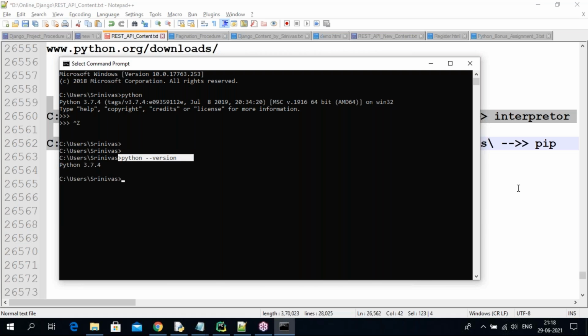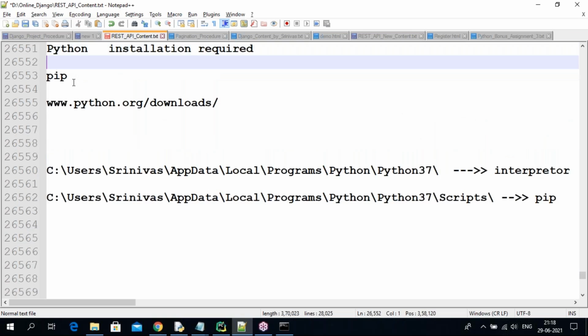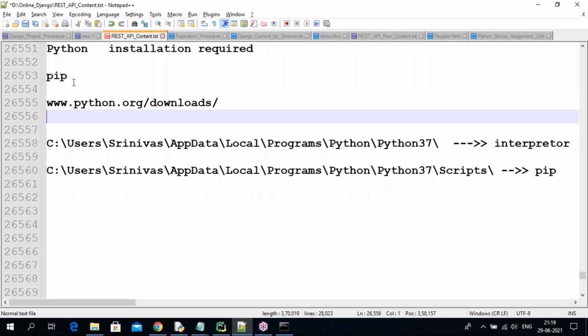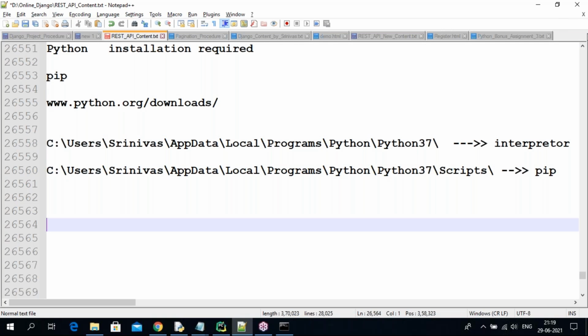Next, after setting all these environment variables, using this pip command we are going to install third party modules. First of all, in Python, how many types of modules do we have? Any idea?